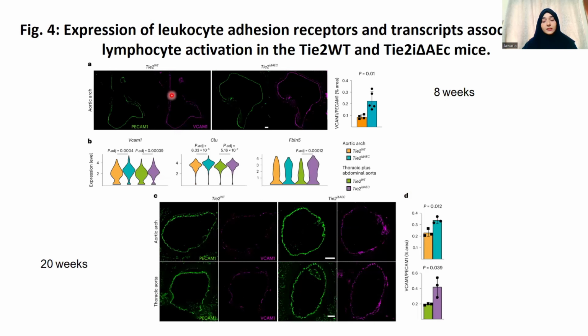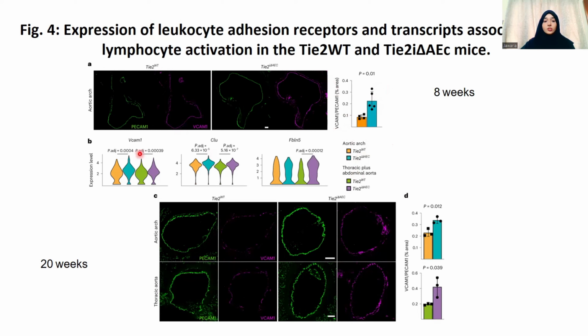These are again the results where they gave the PCSK9 overexpression treatment and fed the mice with the Western diet for 8 weeks, and then this is the immunofluorescence staining result, where we can clearly see that in Tie2 deleted mice there is an increase in adhesion molecules as compared to the Tie2 wild type. This is again the quantified result, which is suggesting that in Tie2 deleted mice there is an increase in adhesion molecules.